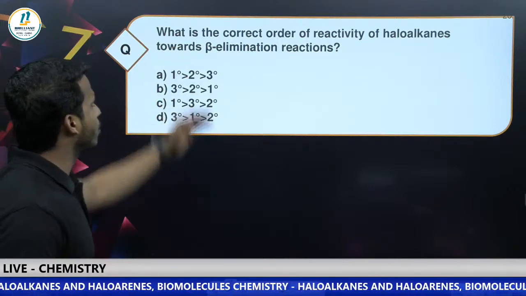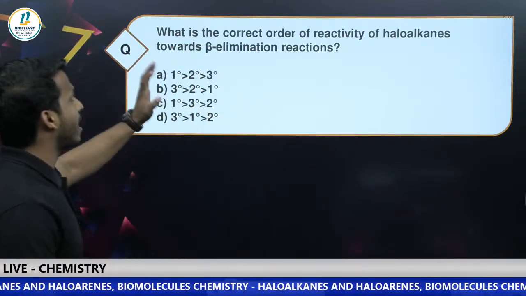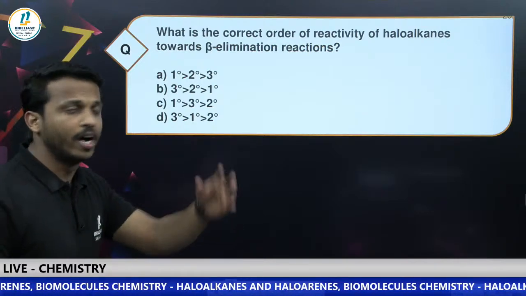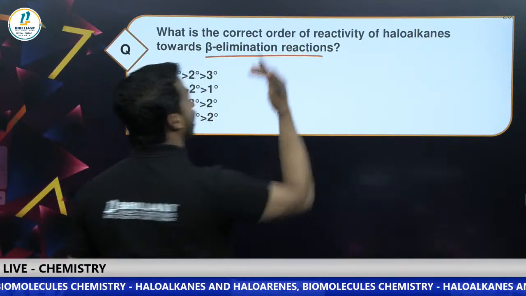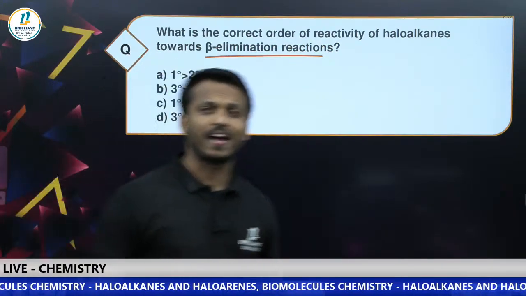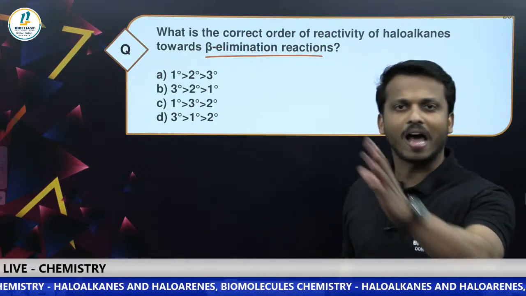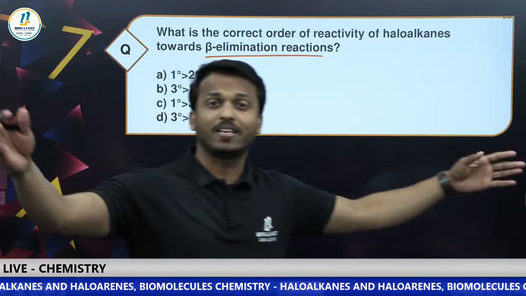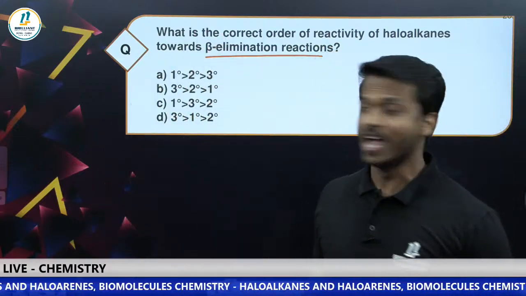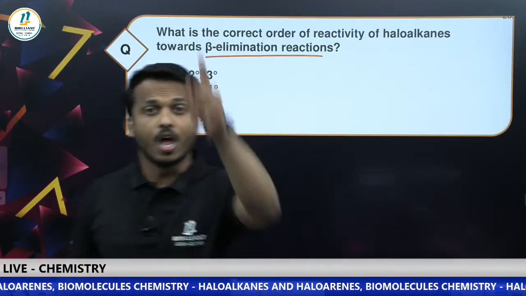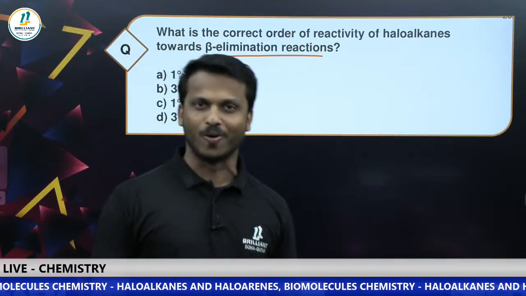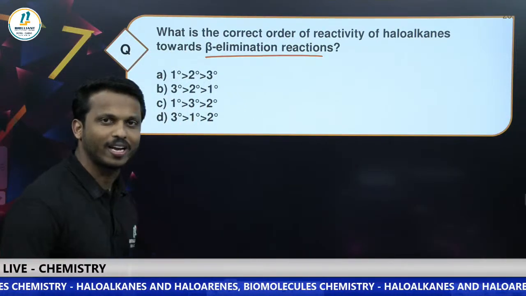Yes, dear all, let's go to the next question. What is the correct order of reactivity of haloalkane toward beta elimination reaction? You know what is beta elimination? Treating a haloalkane with alcoholic KOH forms alkene. This is called the beta elimination reaction, right? So in beta elimination reaction, we are going to study the reactivity order of haloalkane.